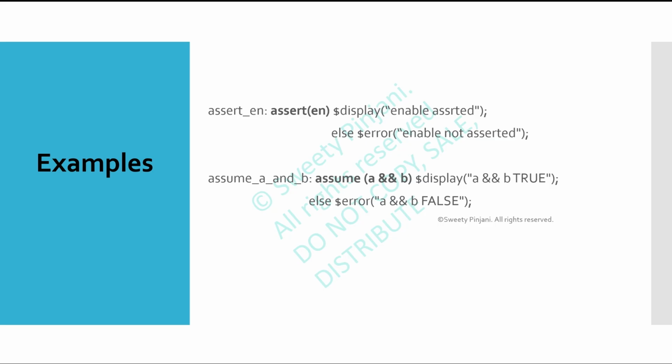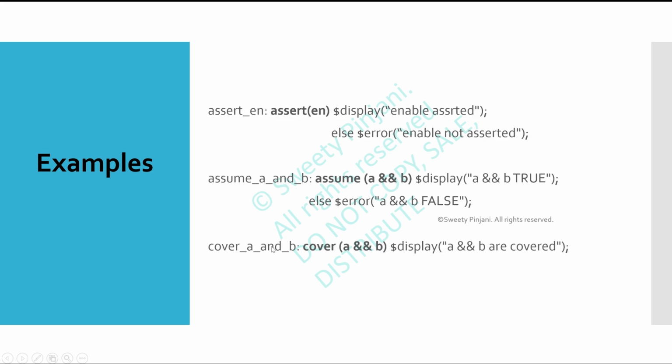Then we can also use assume. Here I am assuming that A and B are both 1. And then the pass action is display A and B is true. Fail action is error, A and B is false. This is the label, assume A and B.